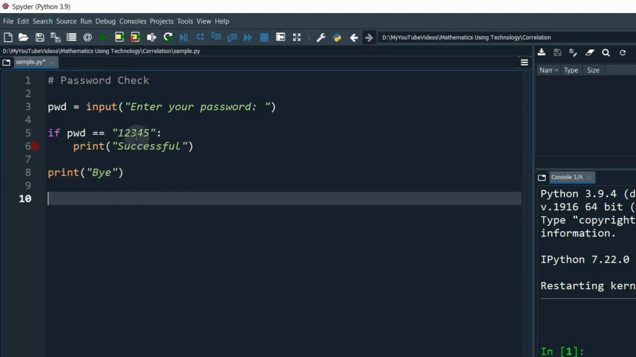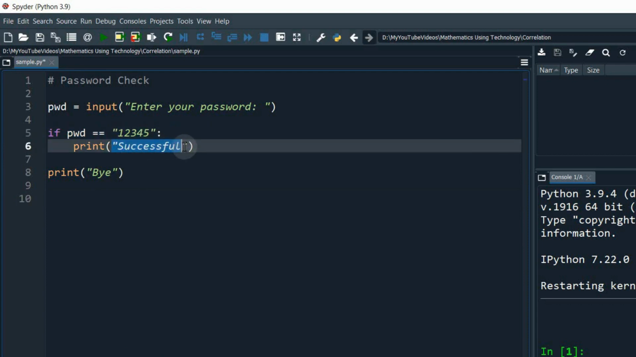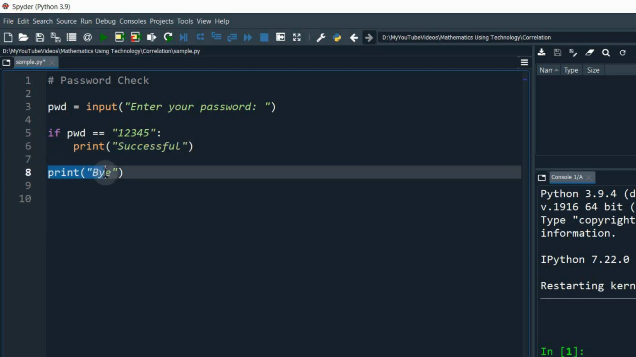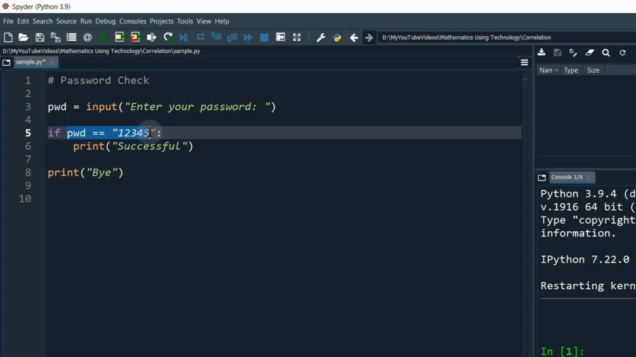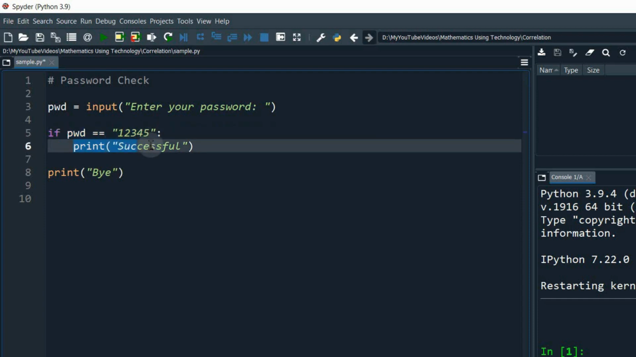Now, if the entered password matches 12345, then the successful message will be displayed. After the termination of this if statement, another print statement is there. Because of that, the message bye will be displayed. If the entered password does not match 12345, then the body of this if statement is ignored. Then you won't get any message successful on the monitor.